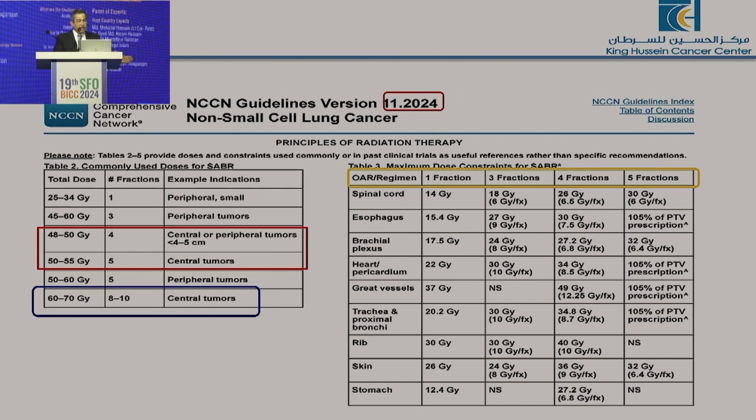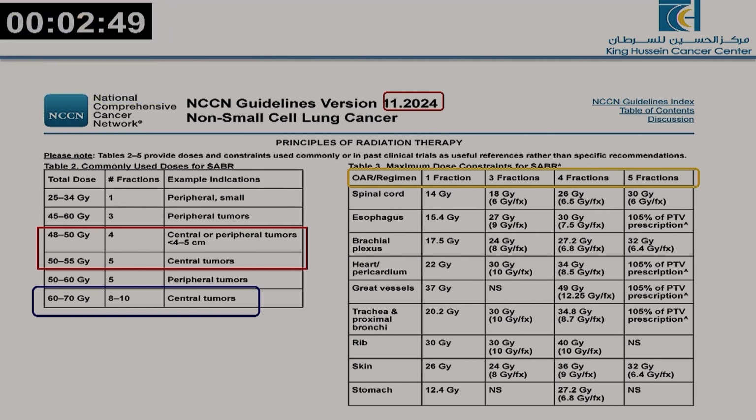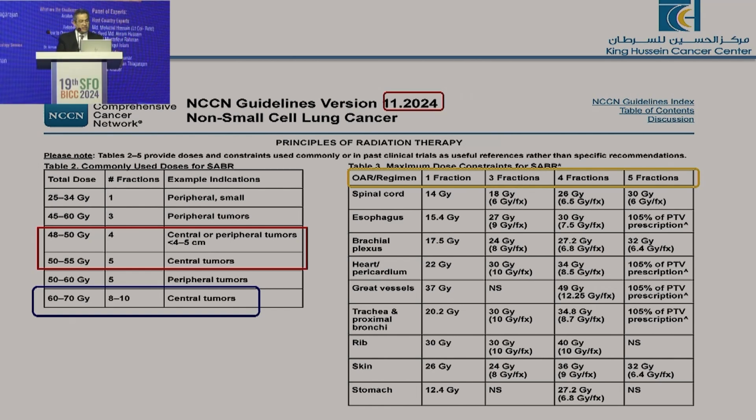So if you look at the latest NCCN guidelines about the central and ultracentral, it is there, it's indicated because we do have evidence and literature to support their use, keeping in mind the presence of the technology and the expertise. And the mostly used one is 60 in 8 or 70 in 10.